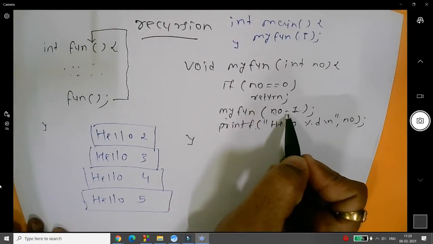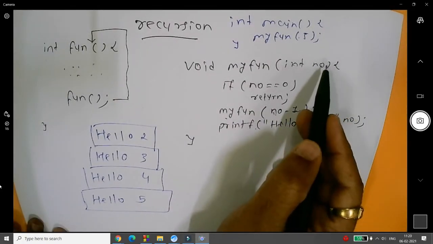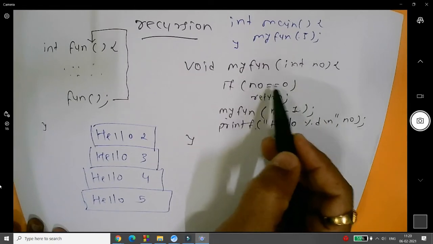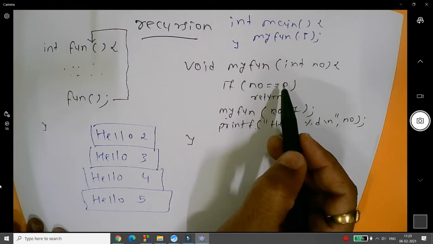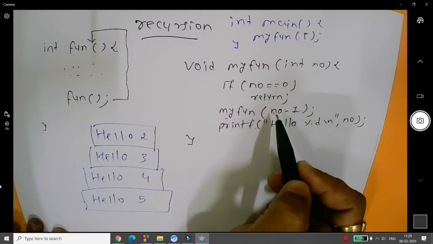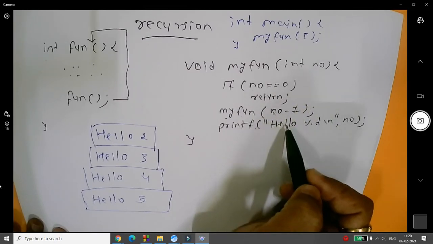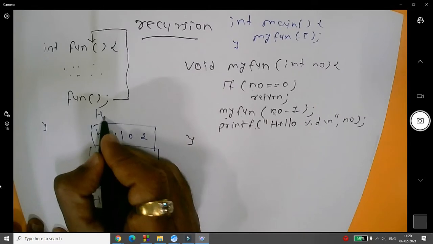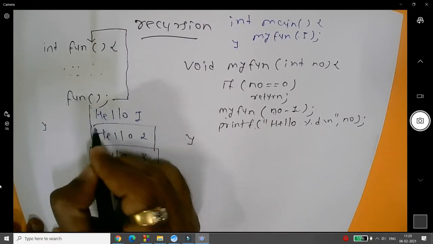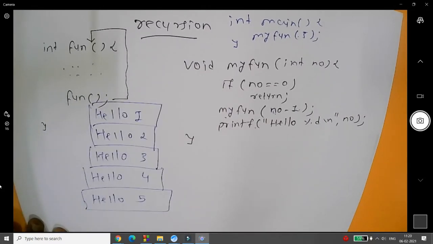Now that is 2 minus 1, that is, 1 value will be passed over here. Is 1 equal to 0? No. 1 is not equal to 0. Then 1 minus 1, that is 0, will be passed, but before that hello 1 will be in your stack.